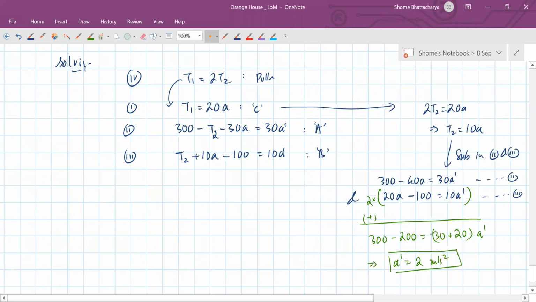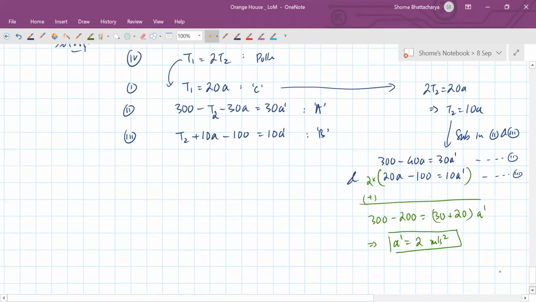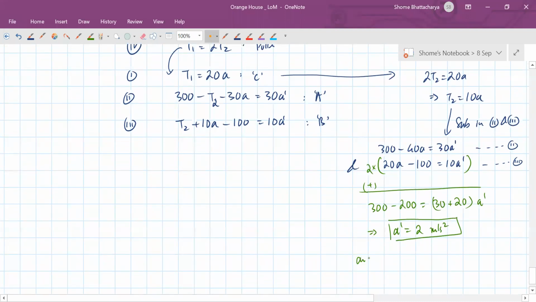Okay. And then substitute it in either of these equations, and 20A minus 100 will become 10 into 2 now.